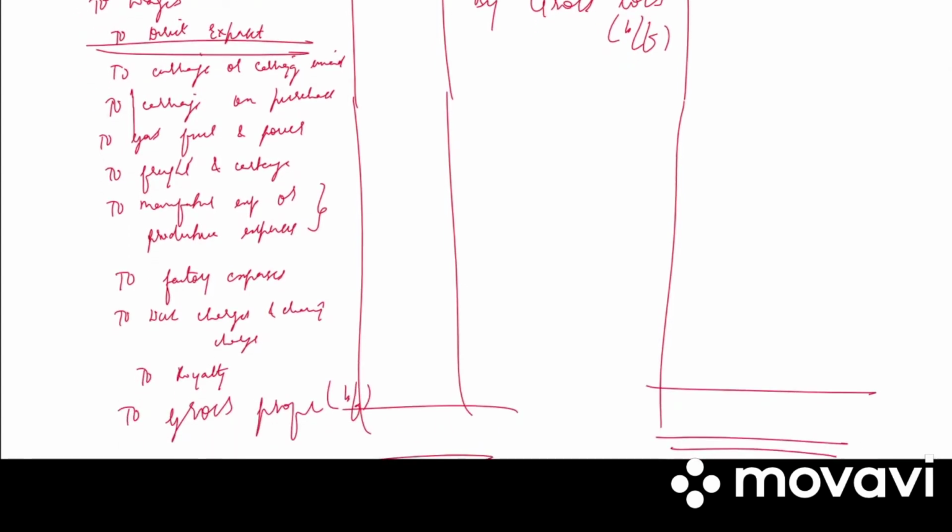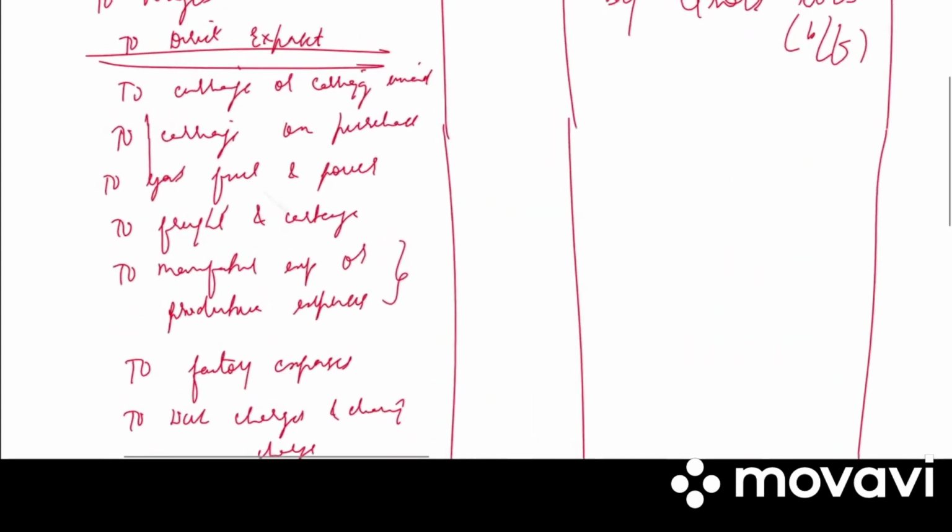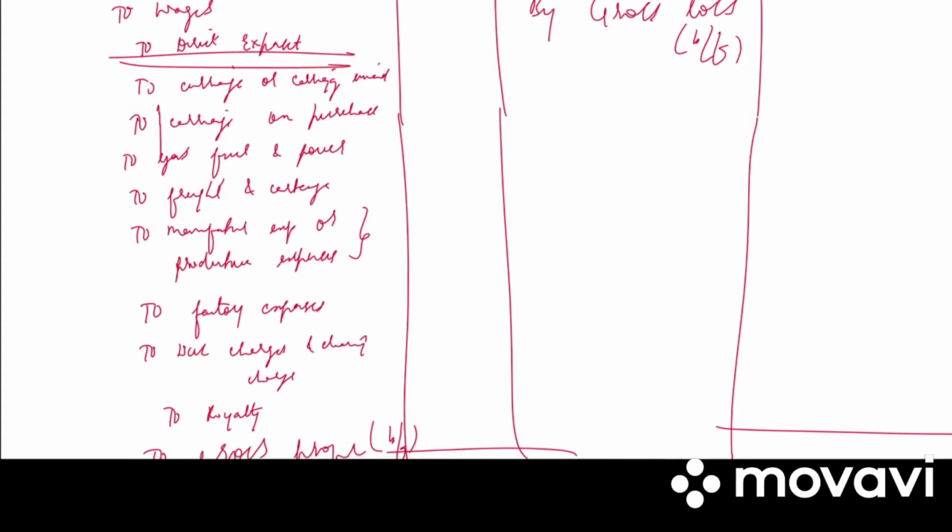Next we have dock charges. These are the charges which are levied on the ships and their cargo while entering or leaving the docks. Next we have royalty. This is the amount which is paid to the owner of a patent for using his right or a patent. So in case of debit side, we have the opening stock, we'll be having purchases